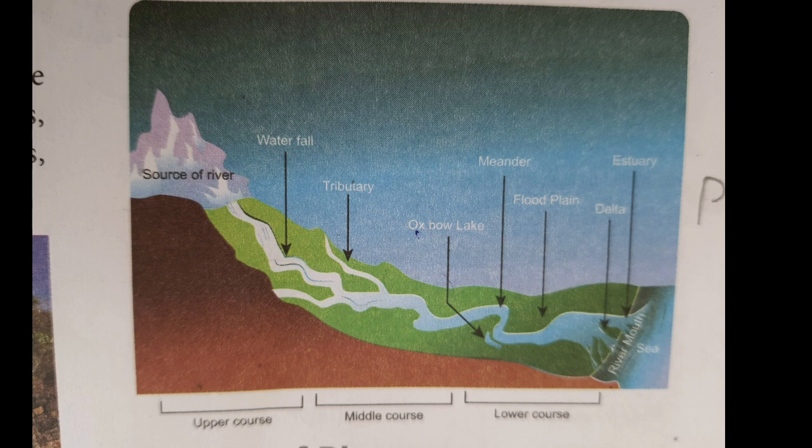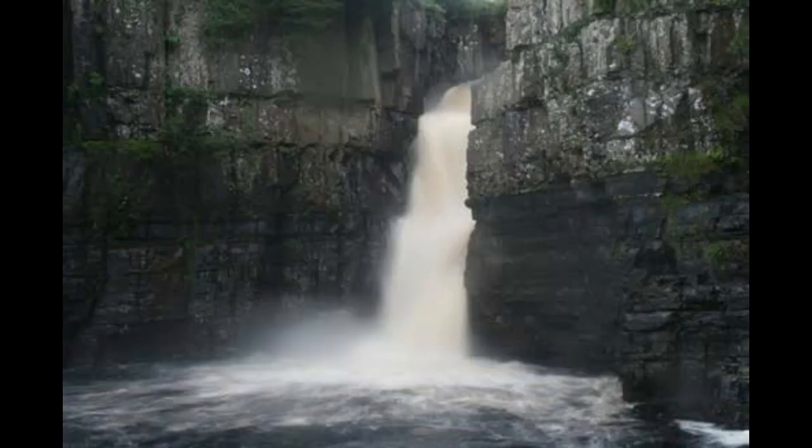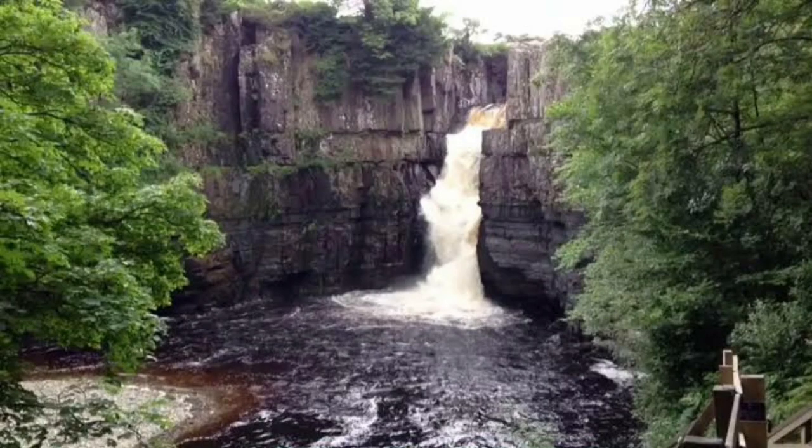The course of river is divided into three. The first one is upper course, second one middle course, and the third one the lower course. What is upper course? Erosion is the most dominant action of river in the upper course. In this course, a river usually tumbles down the steep mountain slopes.